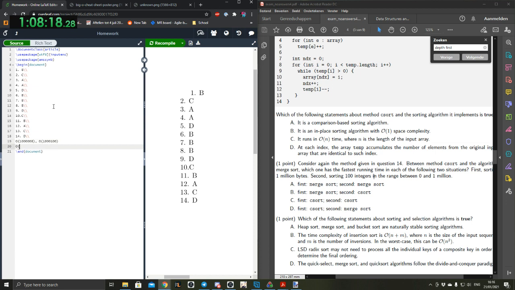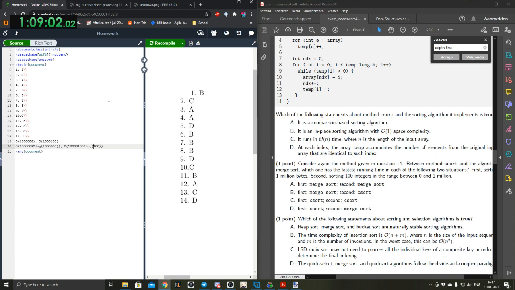Are you really going to be calculating log 2 of 1 million? Well, we know that the log base 2 of this is at least like 8 million or something. Yeah, it will be at least 8 million, which is bigger than the 1 million. And for the second case, it will be the same times log of, no, it's 100 this time, because n is 100. Sorting 100 integers, so 100 times log of 100.